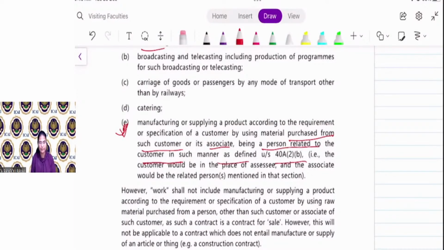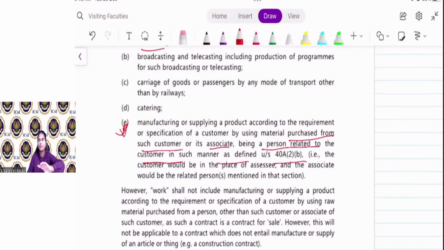Now, say for example, you are giving a contract for manufacturing or supplying a product according to your requirement and specification, and the contractor purchases the material from you or your relative, then it is treated as a contract.